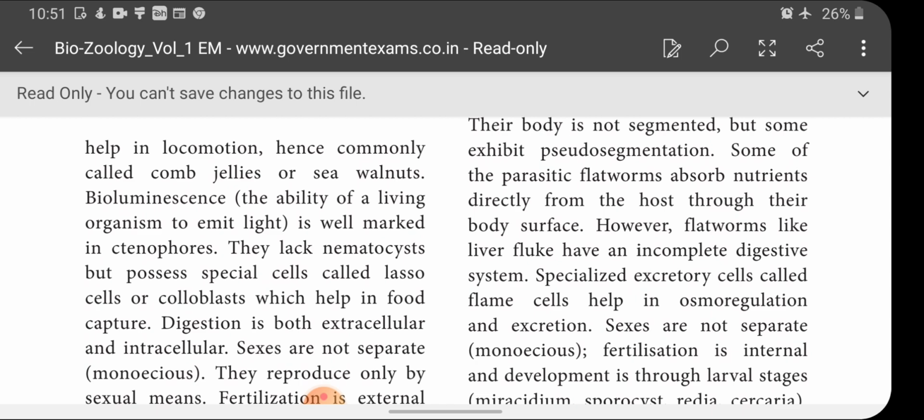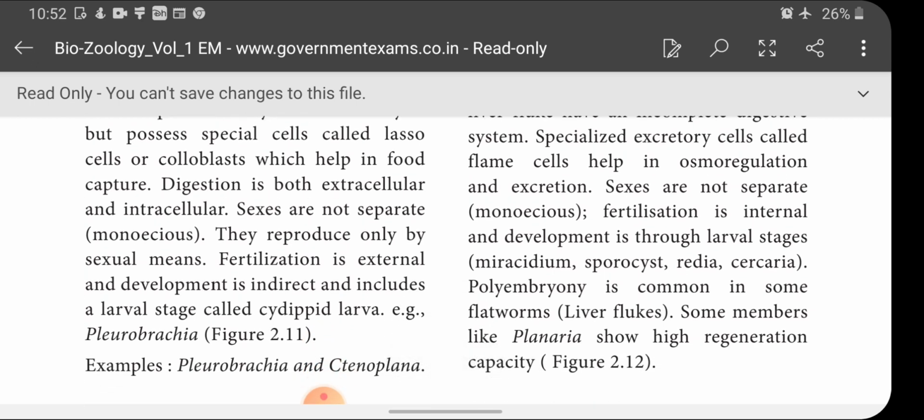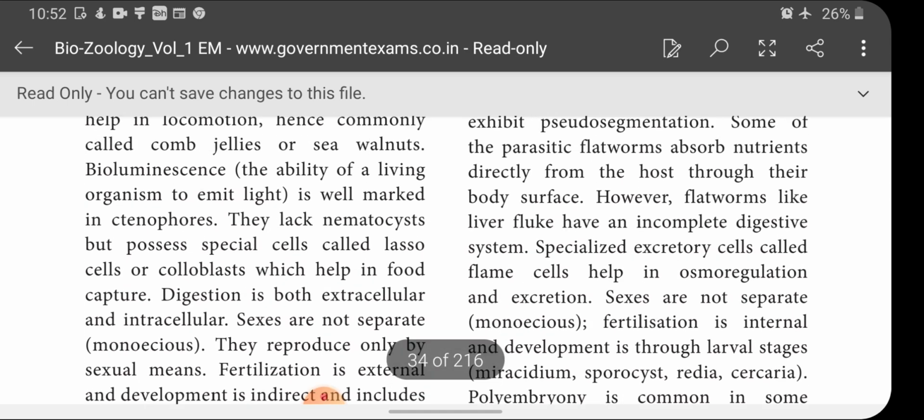They lack nematocysts, but nematocysts are present in the Cnidarians. It is absent in Ctenophora. They possess apical cells called lasso cells or colloblasts, which help in food capture. Digestion is both extracellular and intracellular. Sexes are not separate. They reproduce only by sexual means, no asexual reproduction. Fertilization is external. Development is indirect, that is, it includes a larval stage. What is the larval stage? Cydippid larva is the larval form of this phylum. Examples, Pleurobrachia and Ctenoplana are examples of this phylum.